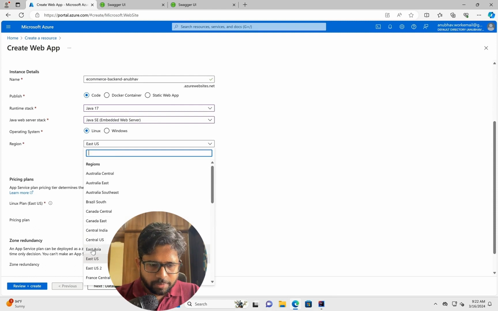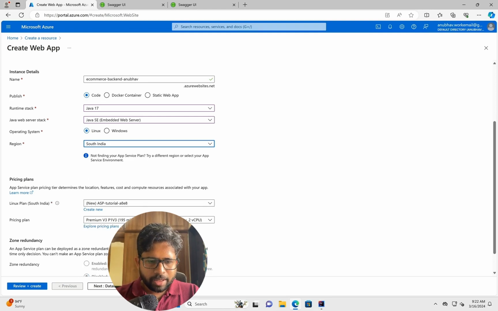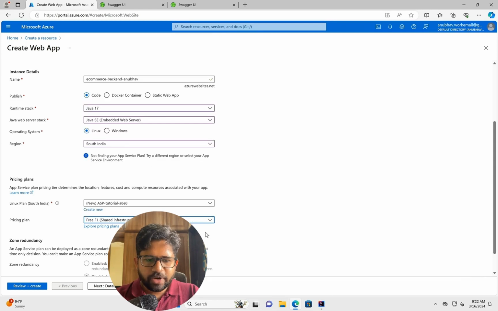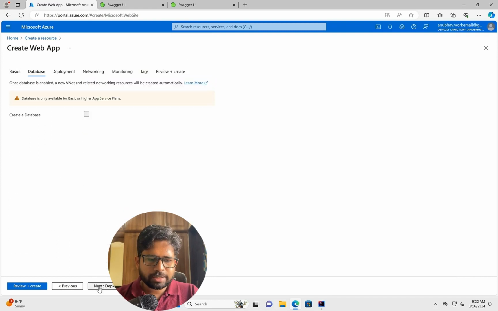Let's see if we have option for India somewhere. I think the South India should work because I'm in Bangalore. So we'll choose South India and let's choose a pricing plan as the cheapest one. So it's the free one I'll choose because why not? It's a demo. I'll click on next. I don't want any database here.